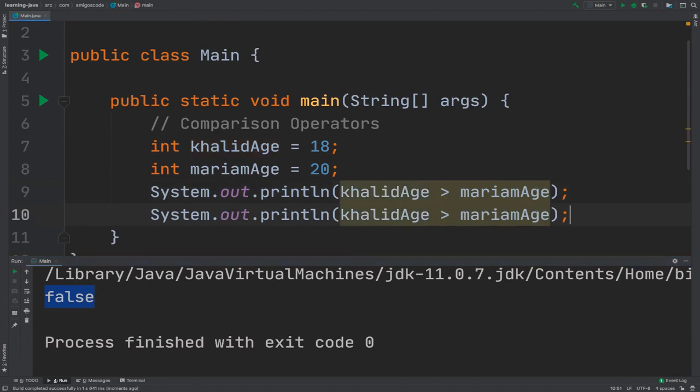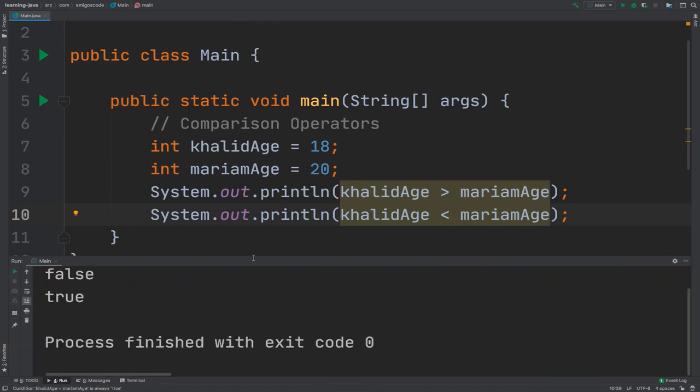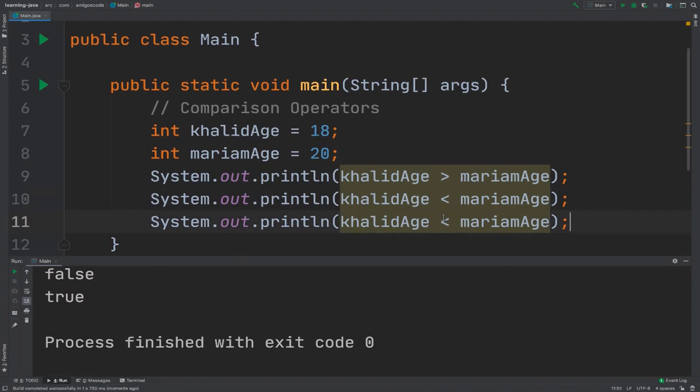Now I can do the same, but I can inverse the sign. So the way I remember this is less. This is the less sign. It looks like an L, right? So L for less. If I now say that Khalid age is less than Mariam age, you'll see that yes, indeed it is true. And we can also check whether Khalid age equals Mariam age. If I run it, you can see that it is false.